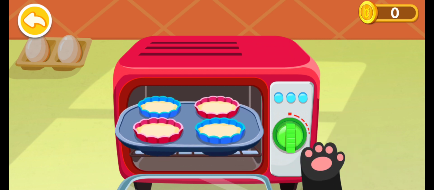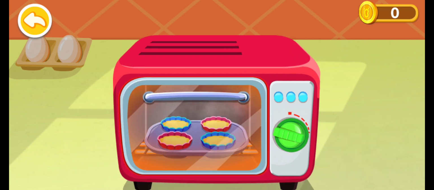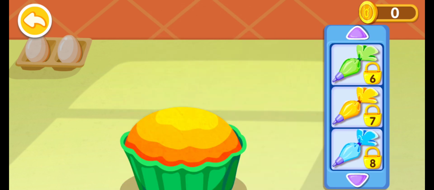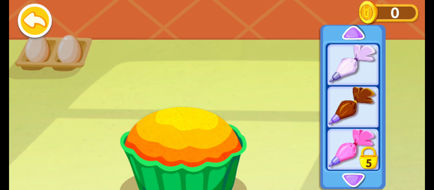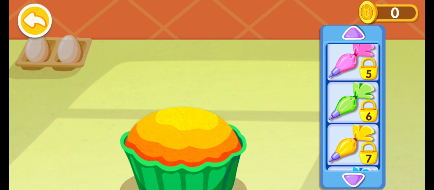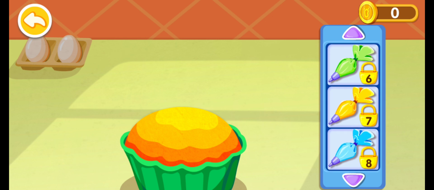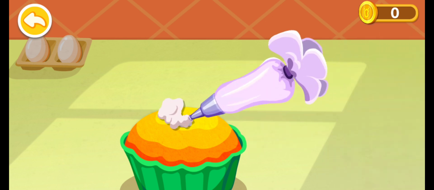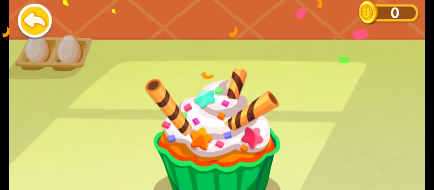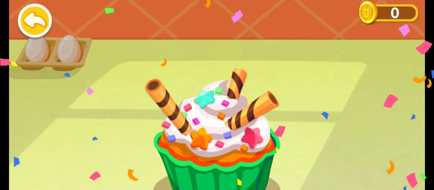Oh yeah, now you can put it in the oven. Which cream do you like best? You do not have enough gold coins. Milk flavor. Our delicious cake is done.